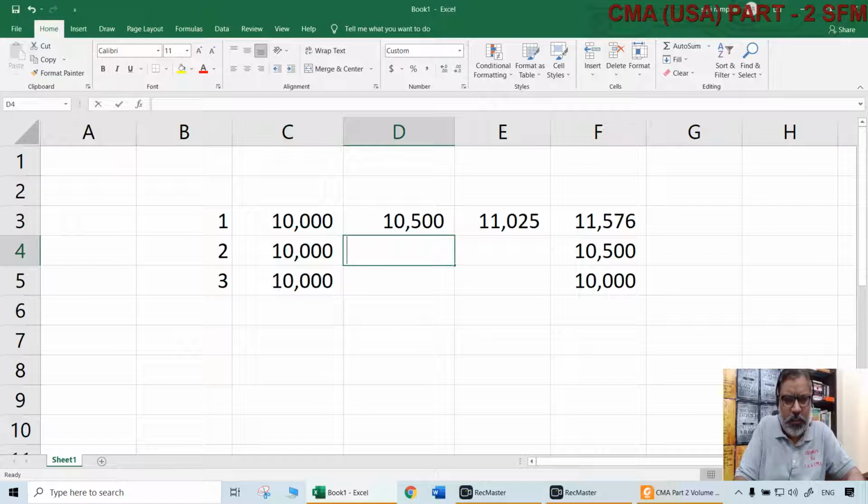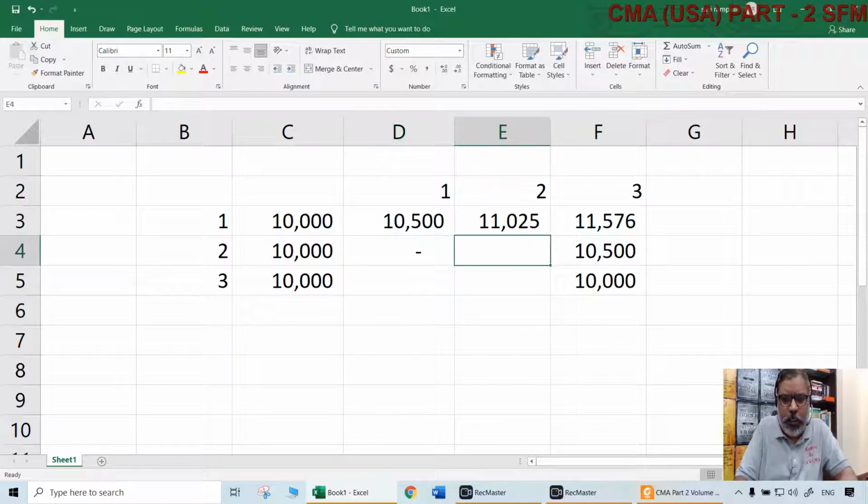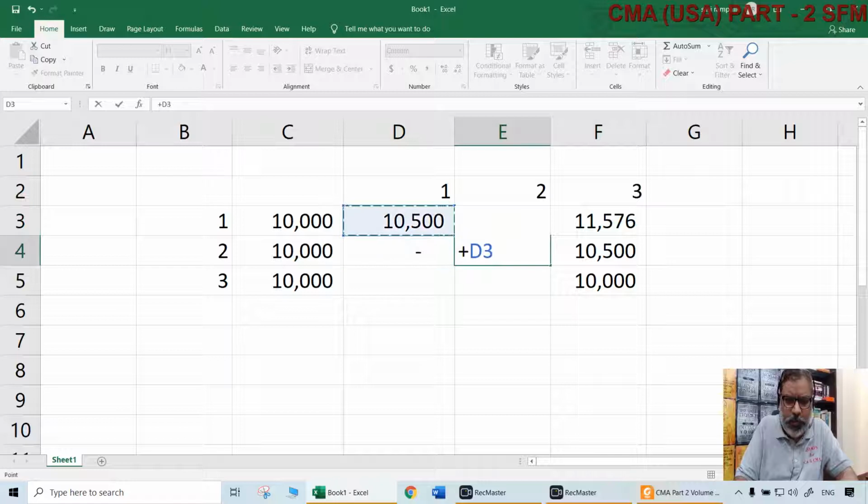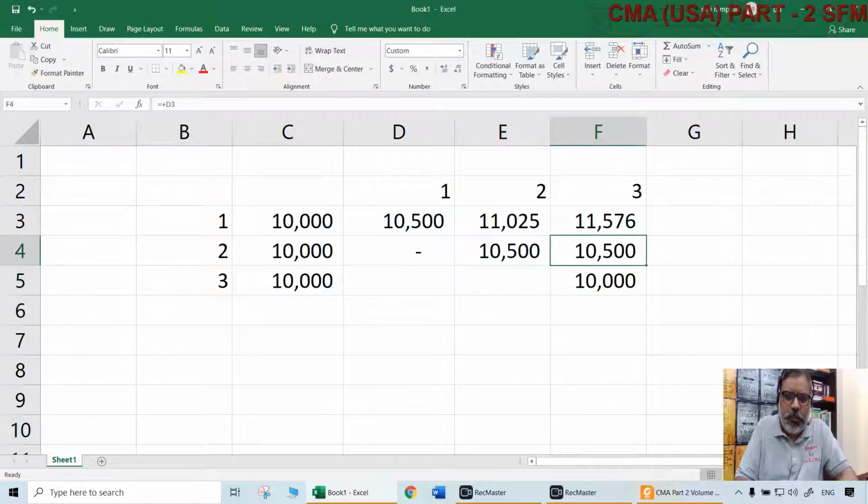Now the second 10,000 will not get any interest in the first year, naturally, because it was invested at the beginning of the second year. The first year is already over. But in the second year it will get interest, same 10,500, and in the third year 11,025. So amounts are same, 5%, but only 2 times it will get.